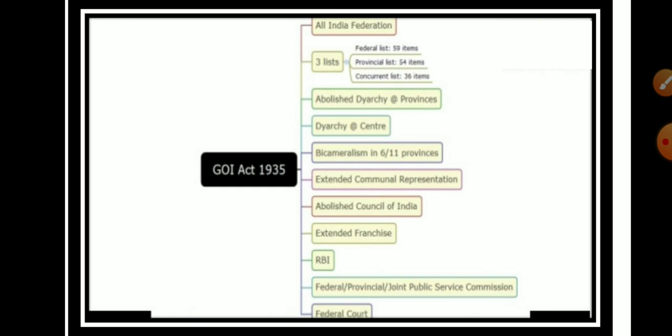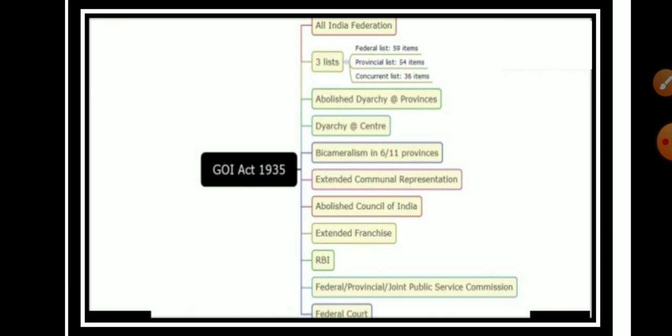It established the Reserve Bank of India to control the currency and credit of the country. The Federal Public Service Commission and Provincial Public Service Commissions were also established according to this act. It also provided for the establishment of a Federal Court, which was set up in the year 1937.